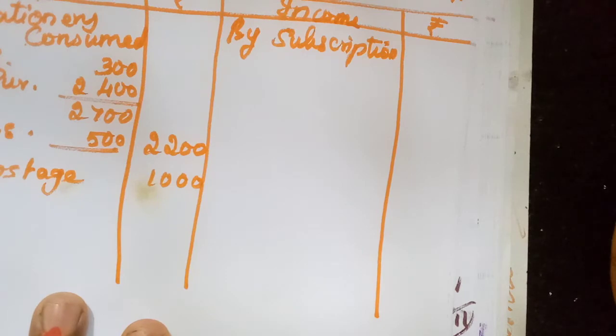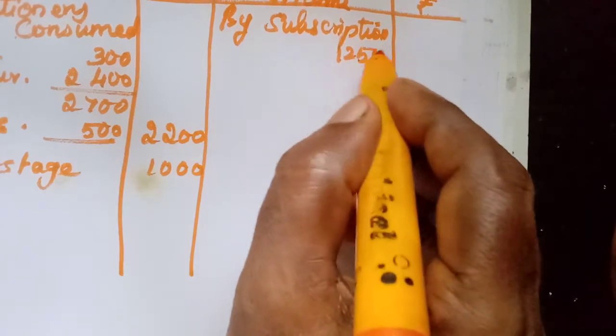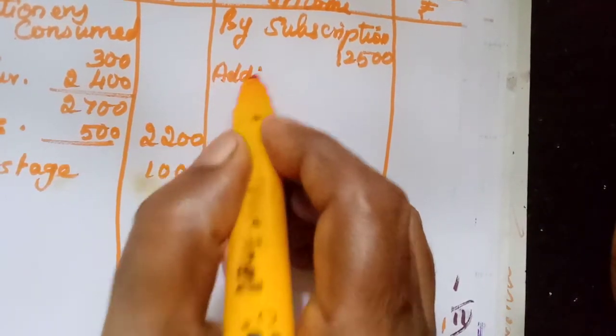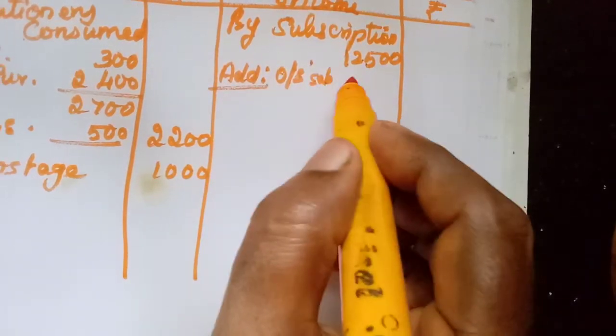But how much we have received? Actually, we have received what is given in the receipts and payments account, subscription 12,500. So how much to get? 13,500. We need to add outstanding subscription. How much? 1,000.